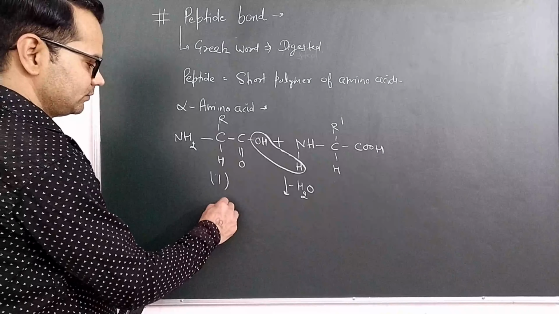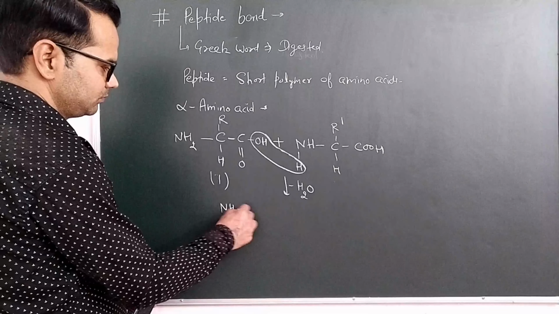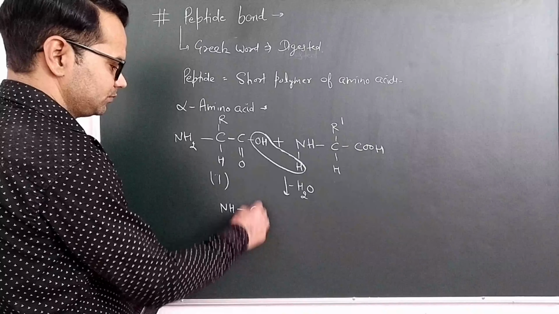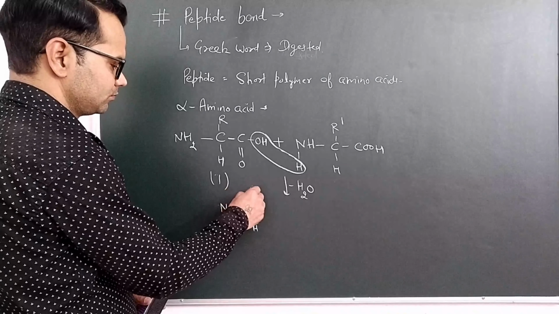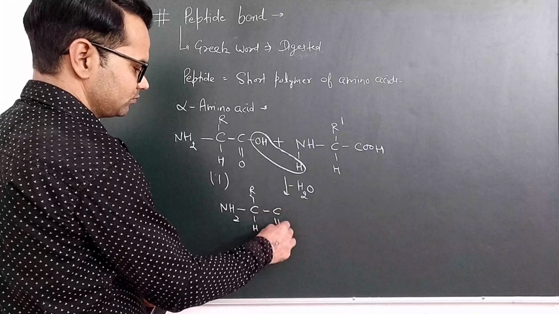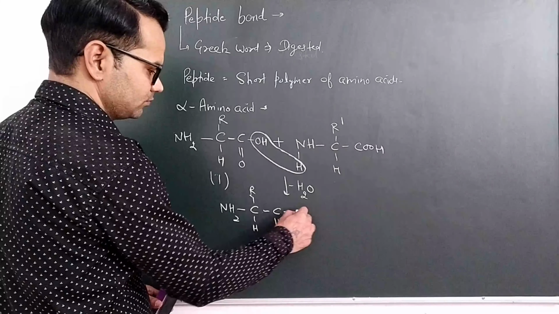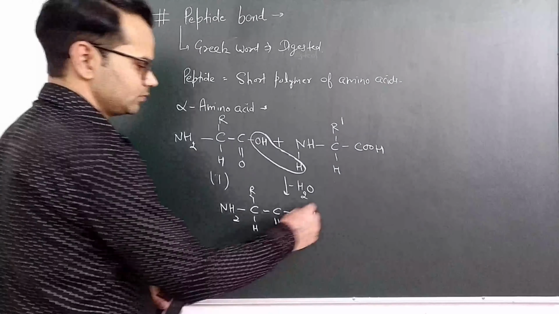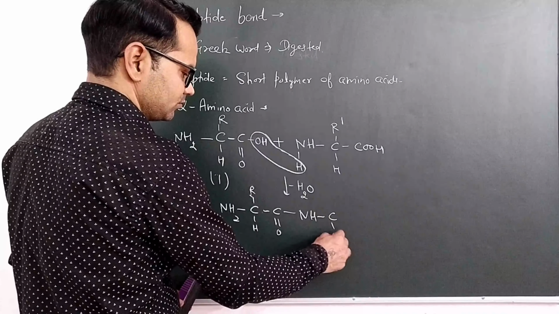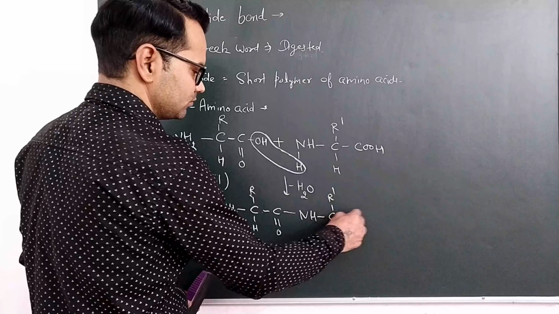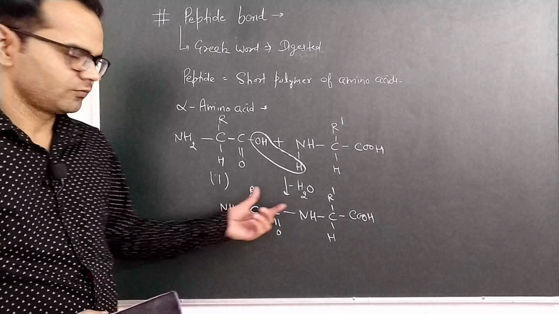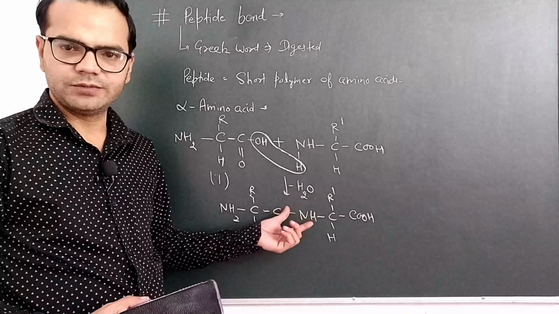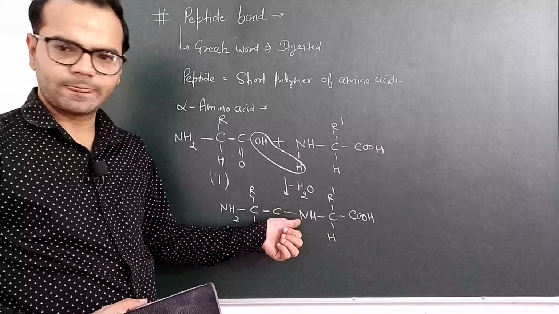So we will get a new bond formation between carbon and nitrogen.